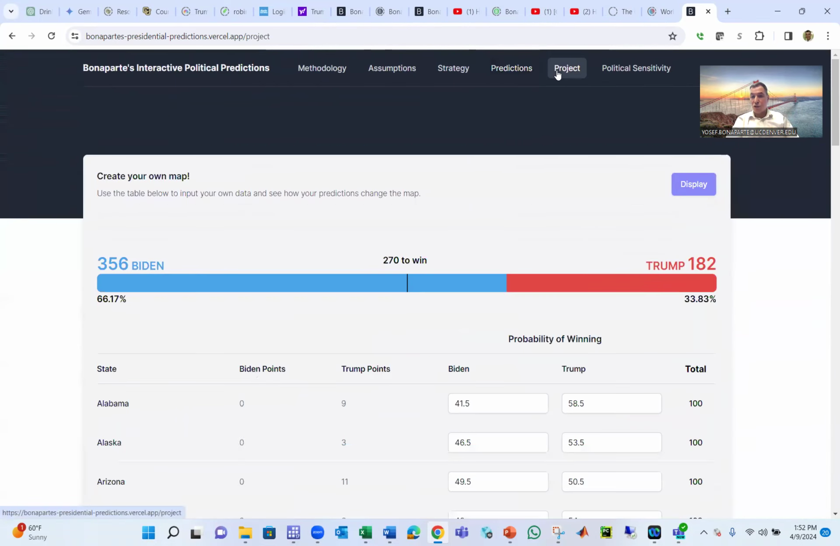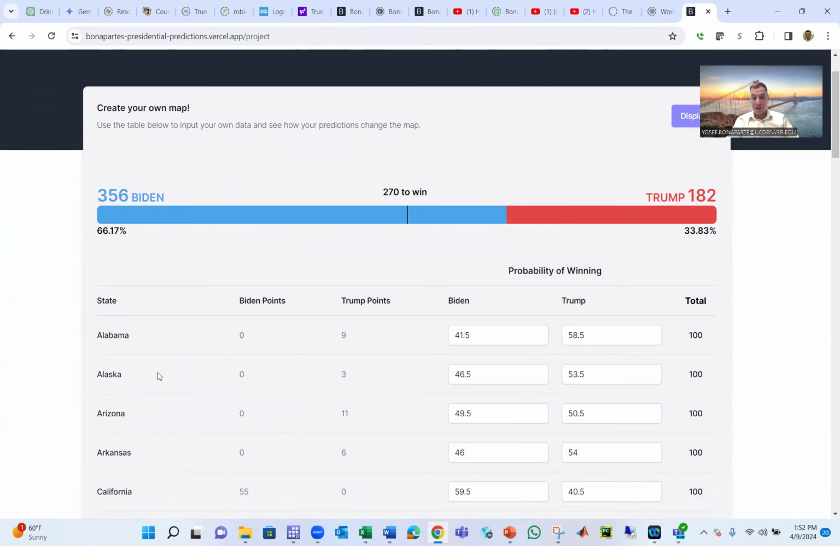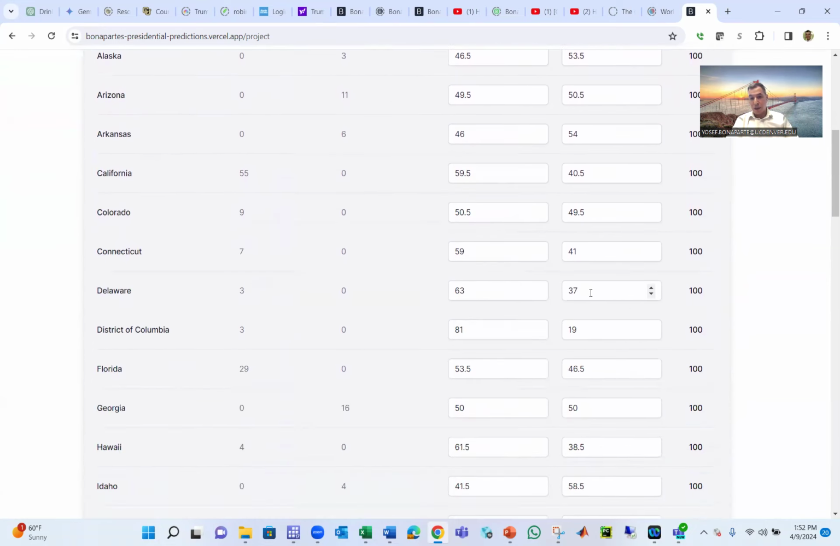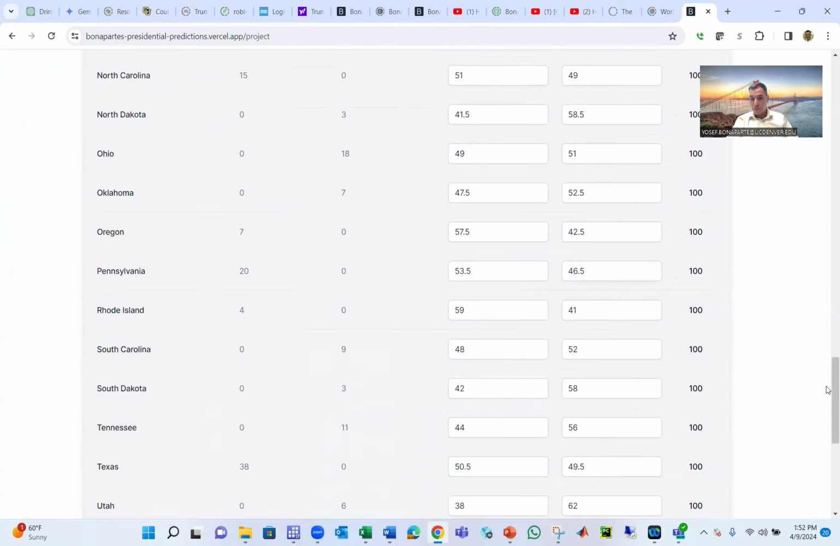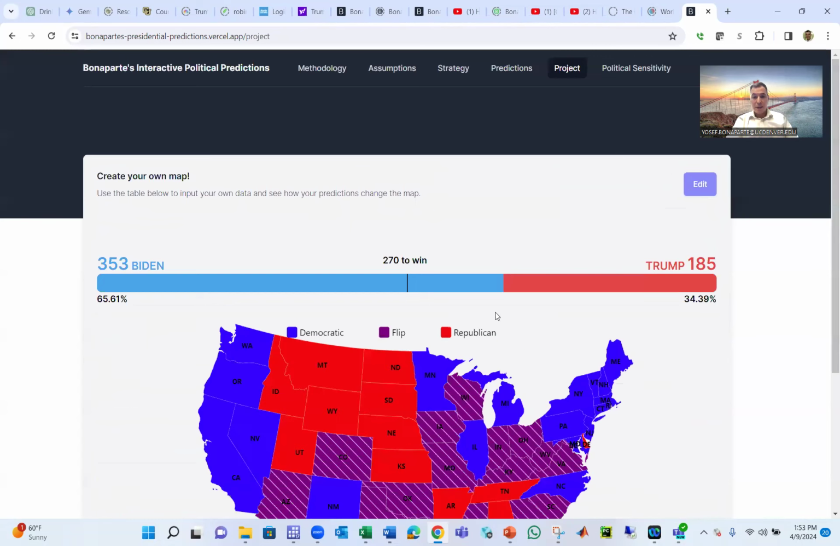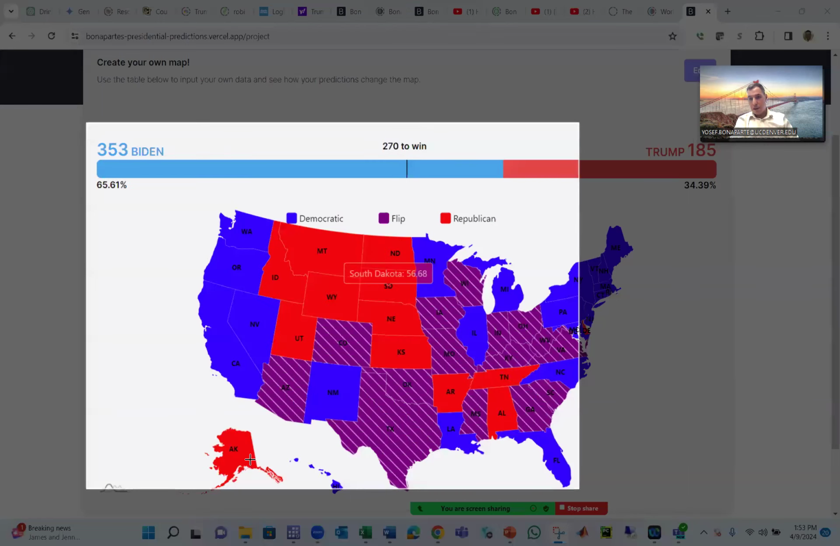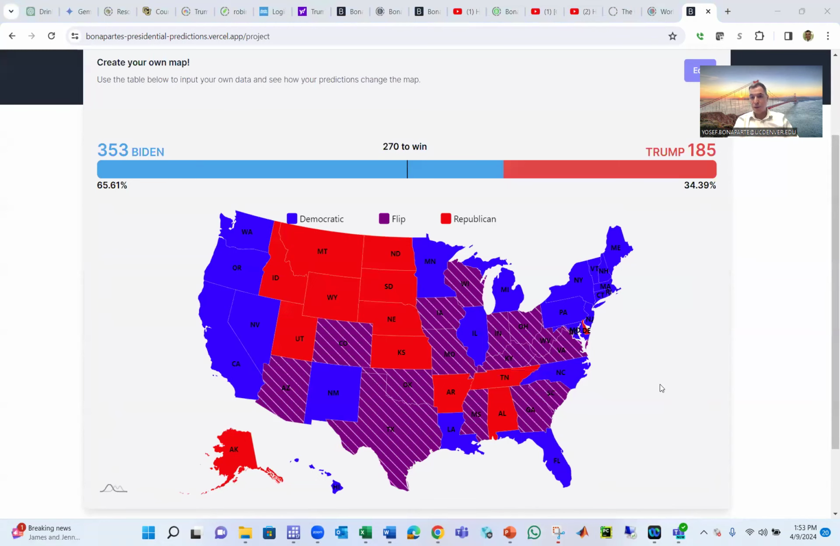Now that takes us to the project. What's your project? Your project is simple: go and fill in the states, state by state, Alabama, Alaska, Arizona, and fill in whatever. If you think Delaware is going to go to Trump, then just give it to Trump. Once you finish this project, you do a display map, and then you report this map and take a screenshot and say who's going to win based on your map. You post that and show this is your result, and explain why you did it and why you think this is a good result.